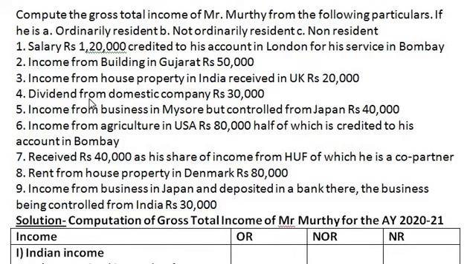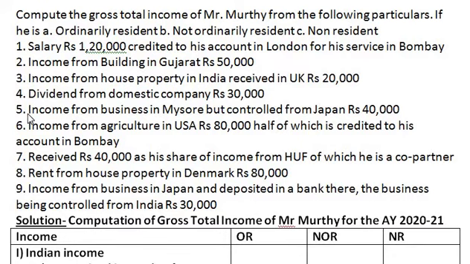Fourth, dividend from domestic company rupees 30,000. Dividend from any Indian company, domestic company in the sense Indian company, and the dividend received from Indian company is exempted from tax. So this fourth point is exempted income.